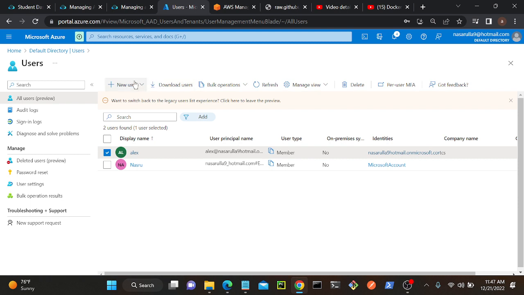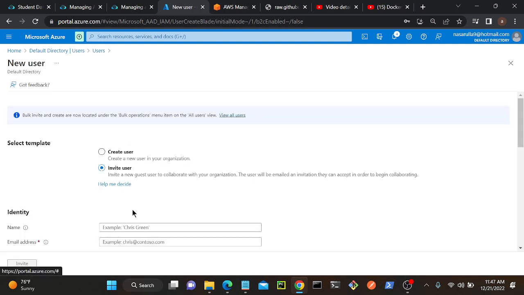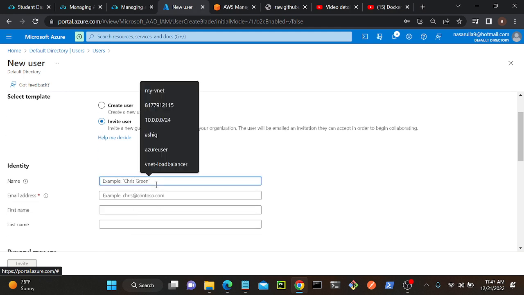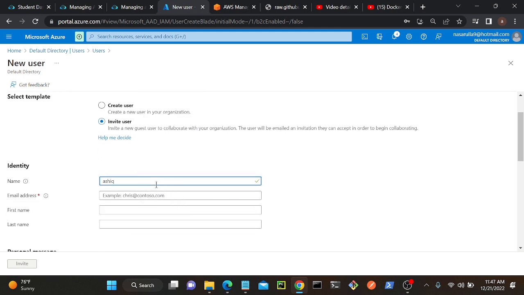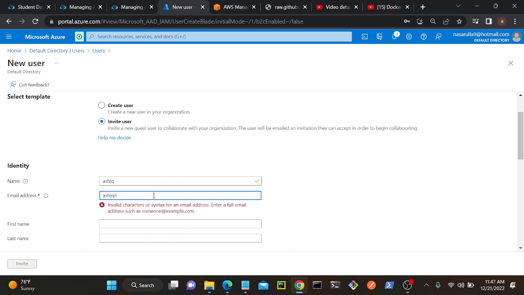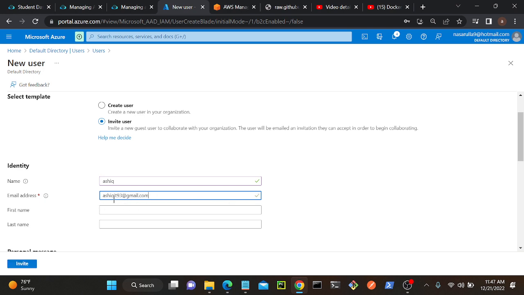So now I will invite one user. So for that we have to click new user, then invite external user. So we have to provide the email address over here. So what is the existing email address? So I will create Ashiq. So then Ashiq IT 93 at the rate gmail.com. Okay, so we can put this mail address over here.